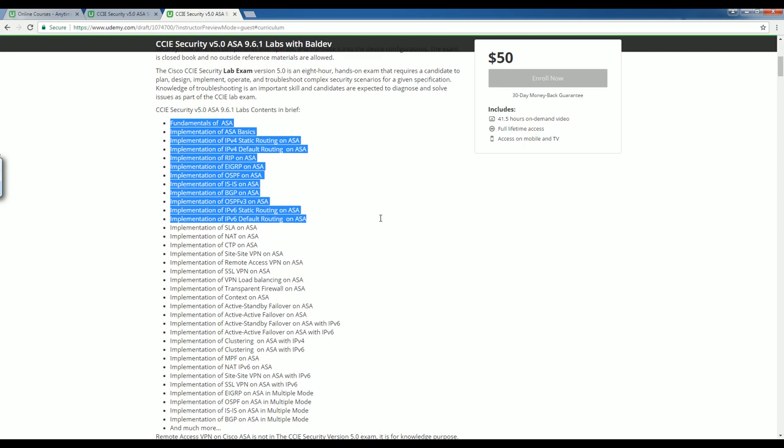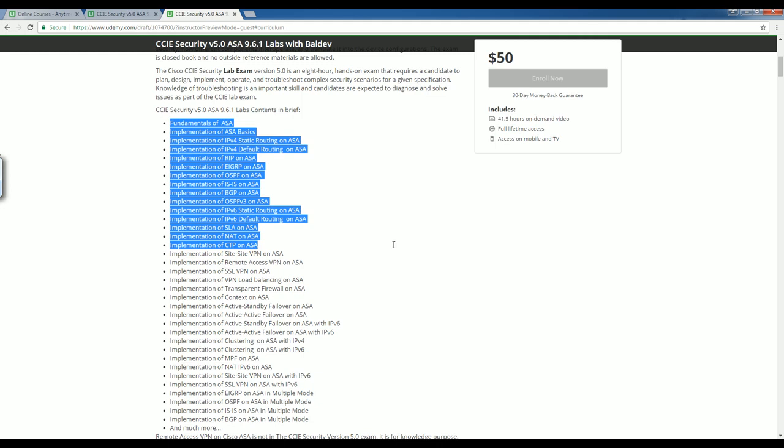After the routing section, you will learn how to configure service level agreement on ASA. Then you will learn how to configure network address translation on ASA. After NAT, you will learn how to configure cut-through proxy, or we can say user-based authentication